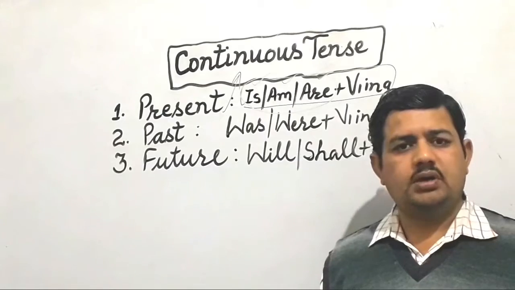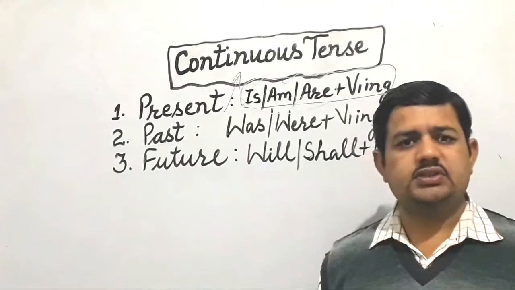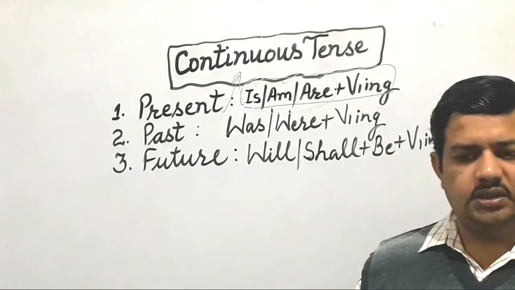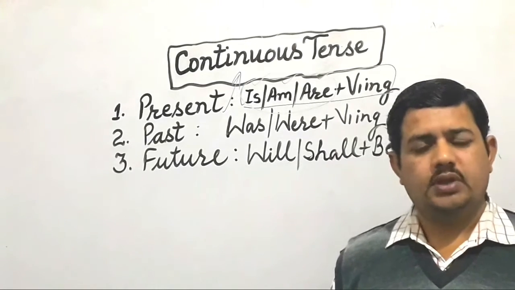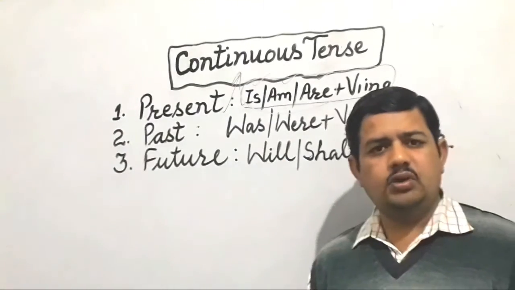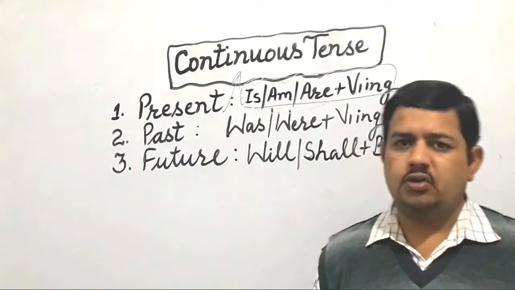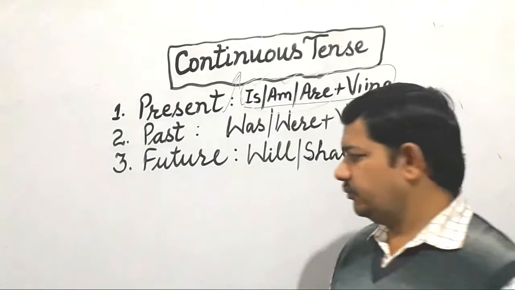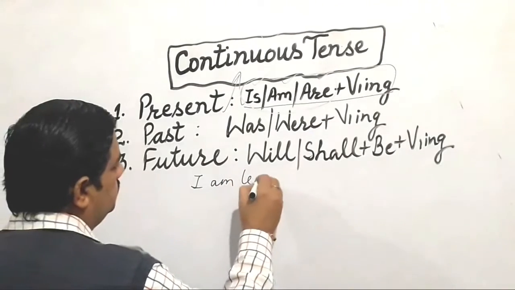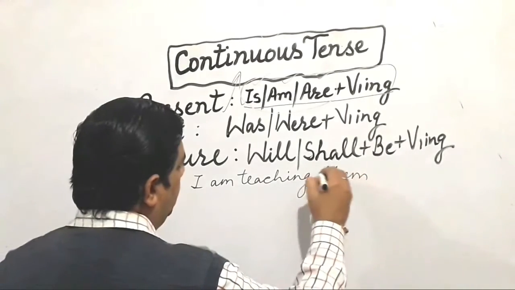So we use is/am/are plus first form plus ing to form all sorts of sentences which are related to any activity that goes on, that is of continuous nature at present. There we use is/am/are plus first form plus ing, and all types of sentences you can make, like affirmative, negative, interrogative, and negative interrogative. One example I gave here: I am teaching them.